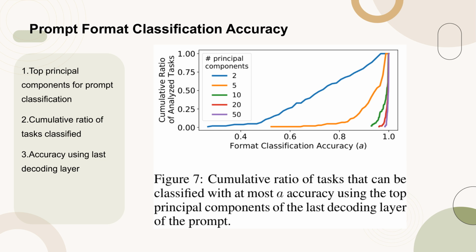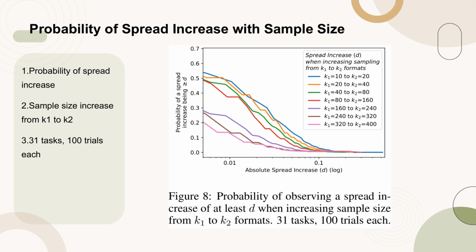Figure 7 illustrates the cumulative ratio of tasks that can be classified with a certain accuracy using the top principal components of the last decoding layer of the prompt. This figure highlights how the number of principal components correlates with the ability to accurately classify tasks based on their prompt formats. Figure 8 illustrates the probability of observing a spread increase of at least d when the sample size is increased from K1 to K2 formats. This analysis was conducted across 31 tasks, each with 100 trials, providing a robust dataset to quantify the expected spread increase with varying sample sizes.